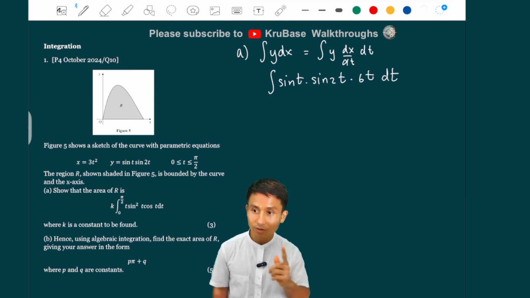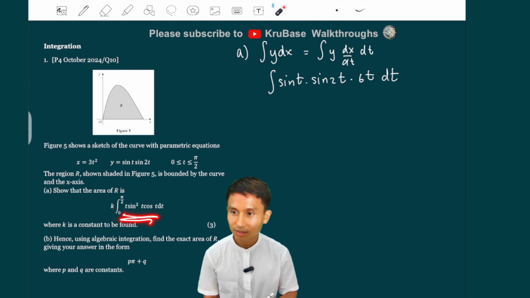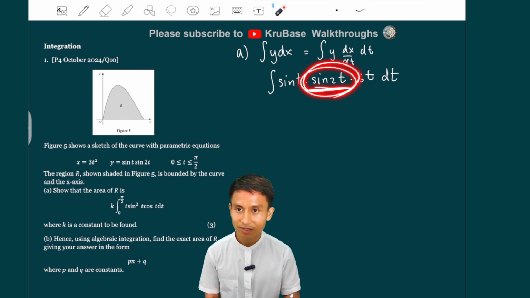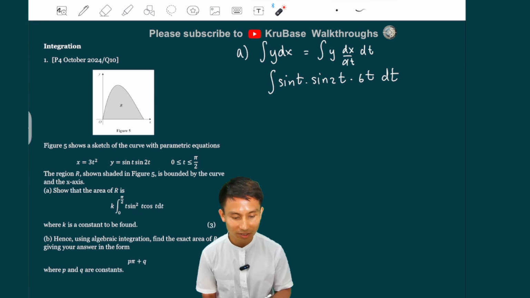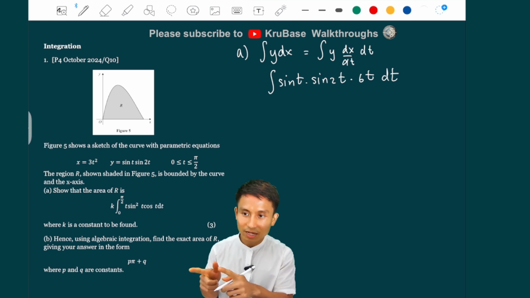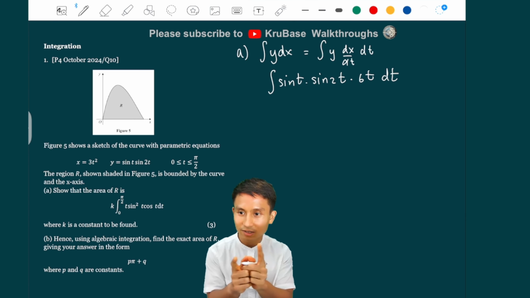Now, the bounds should also be changed. And if you have a look at the form here, it seems like it has a cos, but we don't. So it comes from here, the double angle there, because this is all in a single angle, just t, not the 2t. So we need to find the bounds for t, not for x, and also the double angle there to convert it to a single angle t, right?